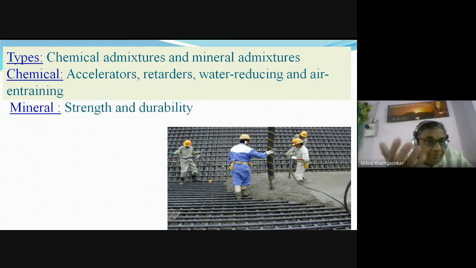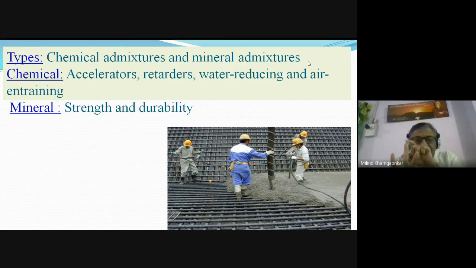Now the various types, very important part, two types of the admixtures. Okay, chemical admixture and mineral admixture. Which are the two types of the admixtures? Two types of the admixtures. Chemical admixtures, you can say they are the artificial admixtures. Chemical admixture, artificial admixture.